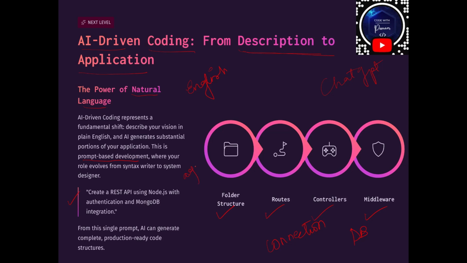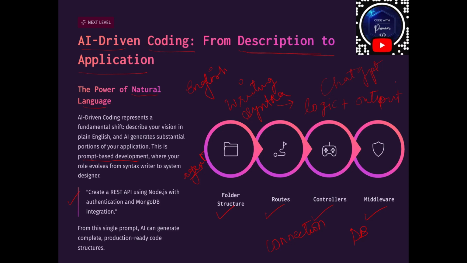In this model, the developer role is shifting from writing the syntax to designing the logic and reviewing the output. So now you are going to focus on the logic part, and on the output you get when using AI driven coding.